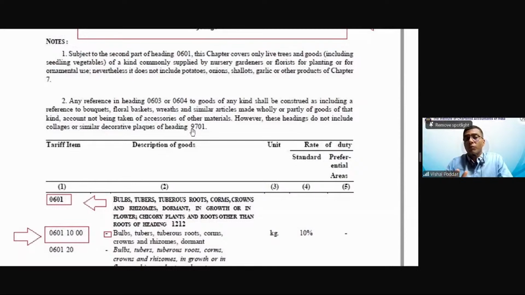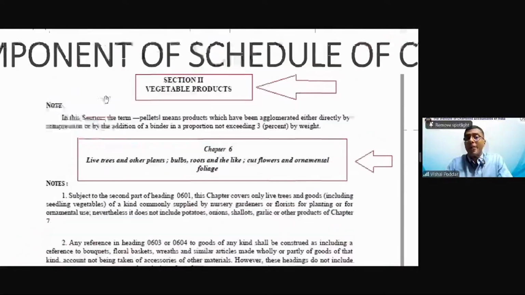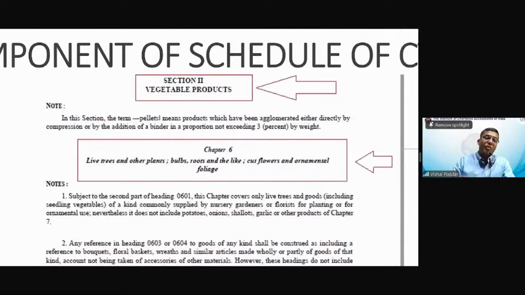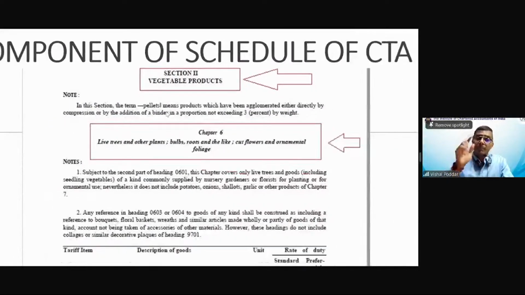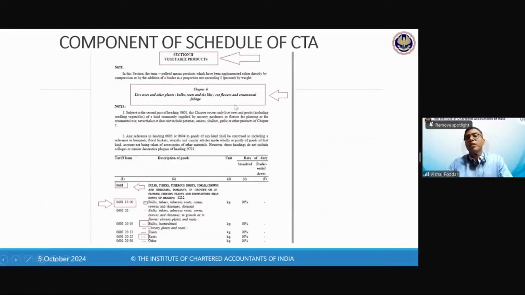So see, what are these notes for? They are for clarifying what will be included or what will not be included. And this is where, when we read the classification, you will find that Rule 1 is specifically mentioning these headings, that for classification, you should refer to these headings. They are your main guide.